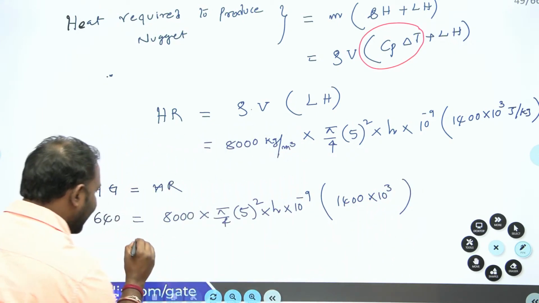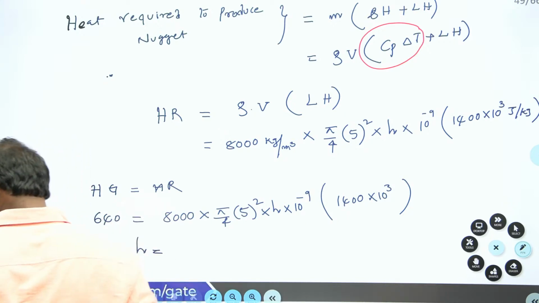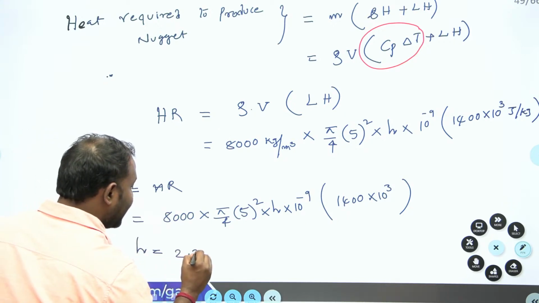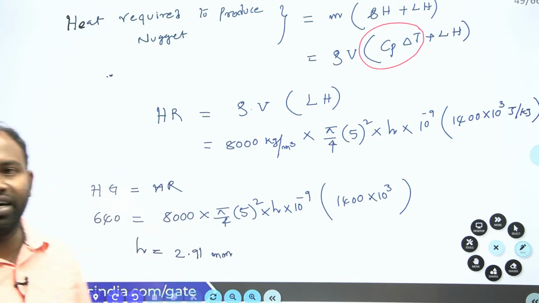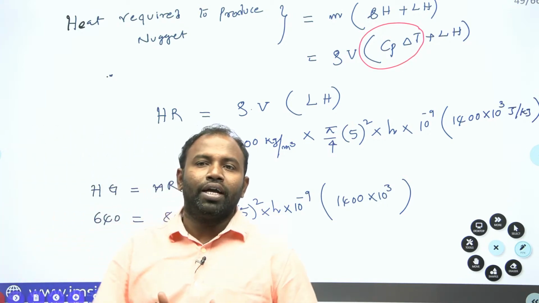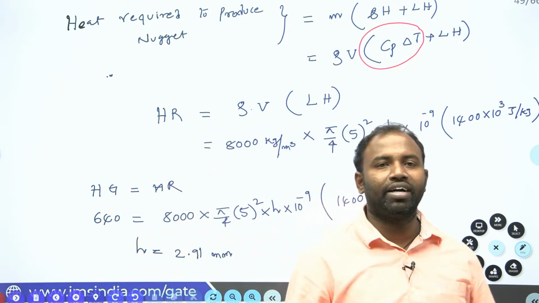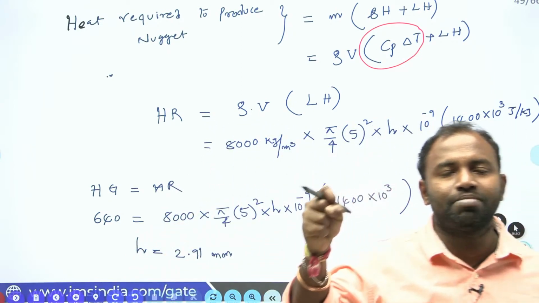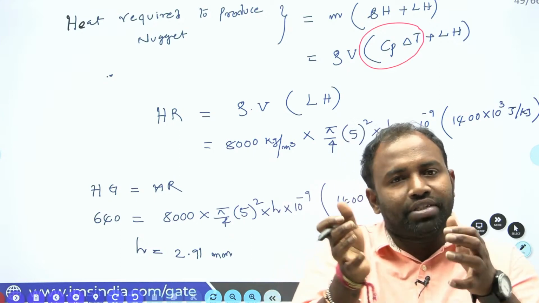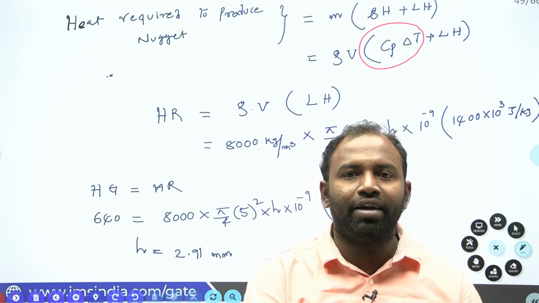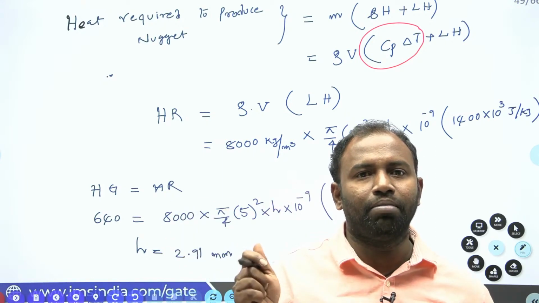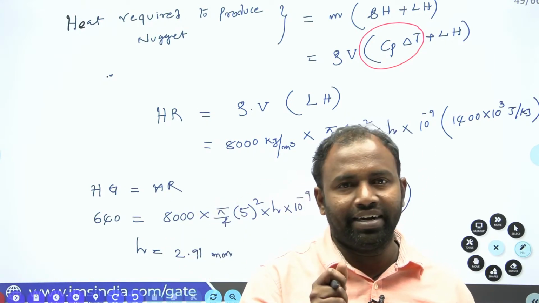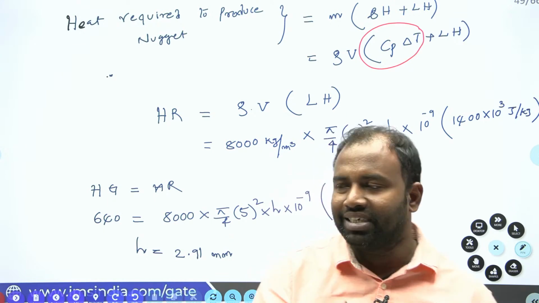Now only h is the unknown parameter. If you solve this, you are going to get h as 2.91 mm. Clear, everybody? So like that you are supposed to calculate. Heat requirement is the mass of the nugget into sensible heat plus latent heat. If the sensible heat parameters are not given, then you just remove that term and only consider the latent heat, guys. Clear, everybody? Hope you understand the solution.